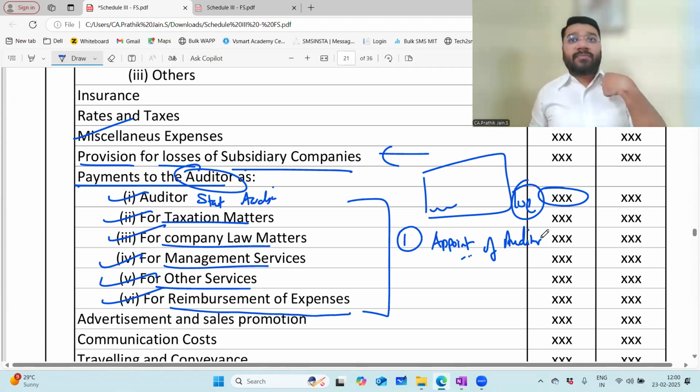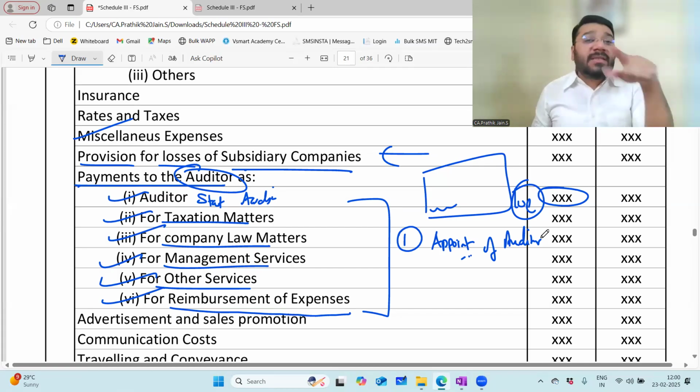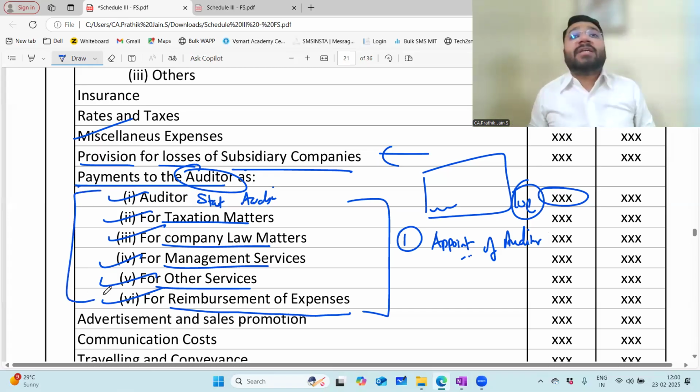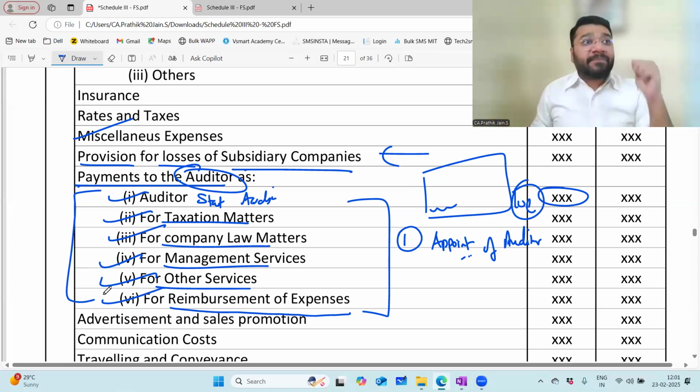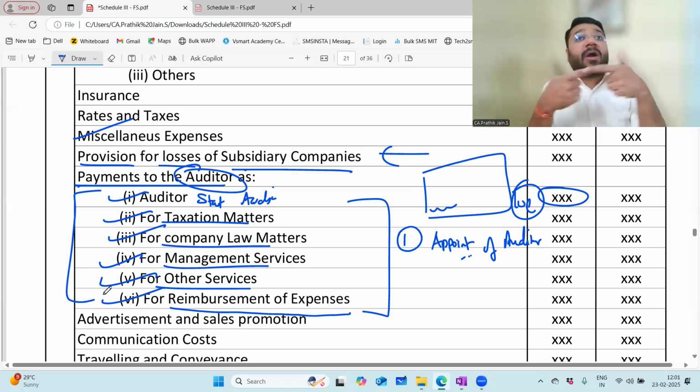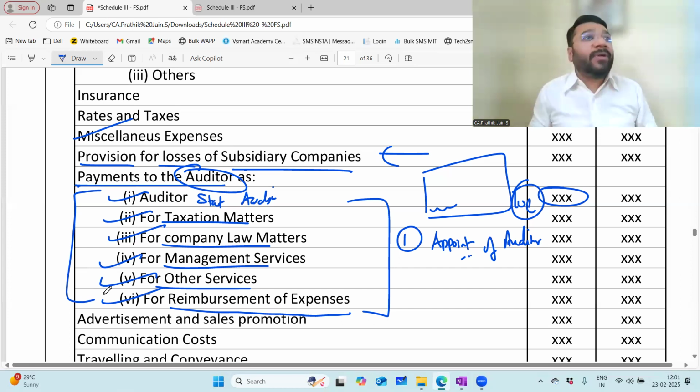So how do I know, as a general public, whether this auditor is okay or not? One, I will look at the breakup. How much fees is he charging? Is he charging reasonable or not? Second, if he is charging an unreasonable amount, why? I'll also look into the relation between the auditor and the company. Are they having any influence?